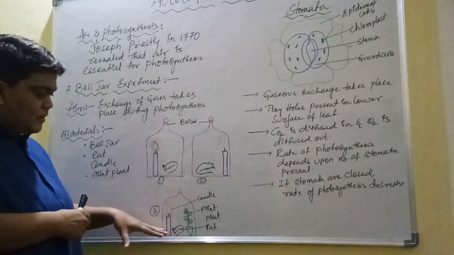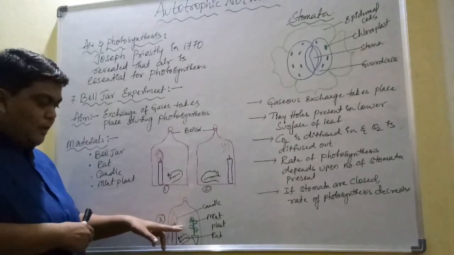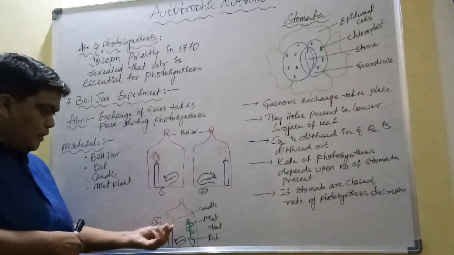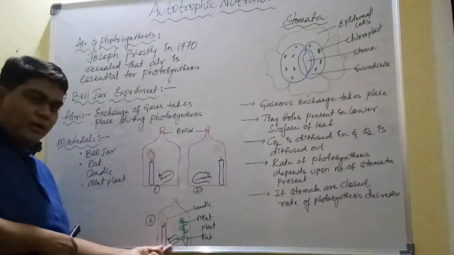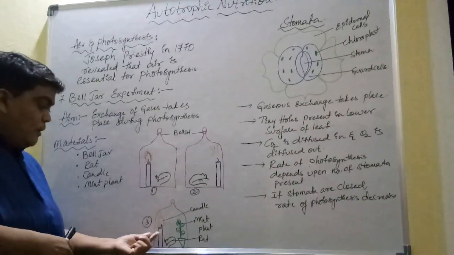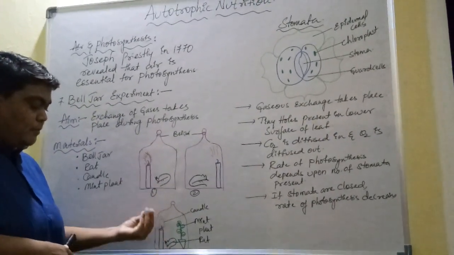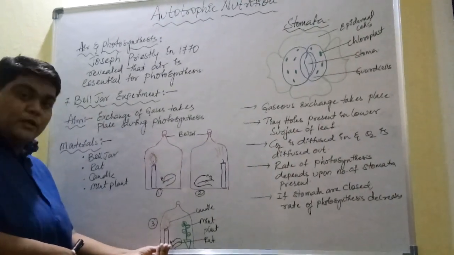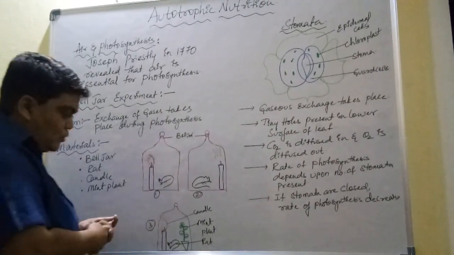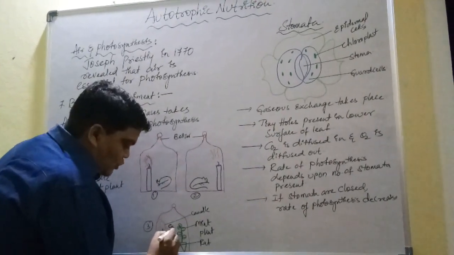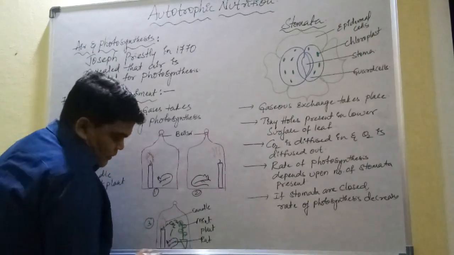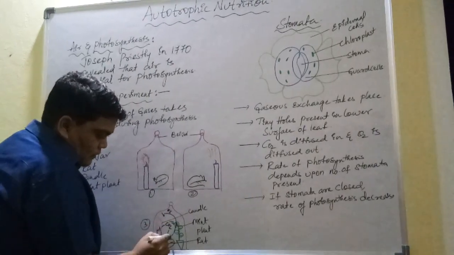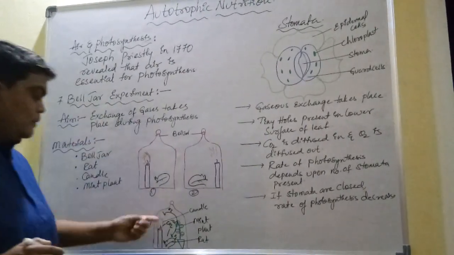Now by this, what we can understand is that plants during the process of photosynthesis liberate oxygen, which is taken by the burning candle and the living rat. So both are surviving there. And the gas emitted by the burning candle and rat during combustion and respiration, that means carbon dioxide, is taken by the plant, and the plant will emit oxygen which is taken by the rat and the burning candle.